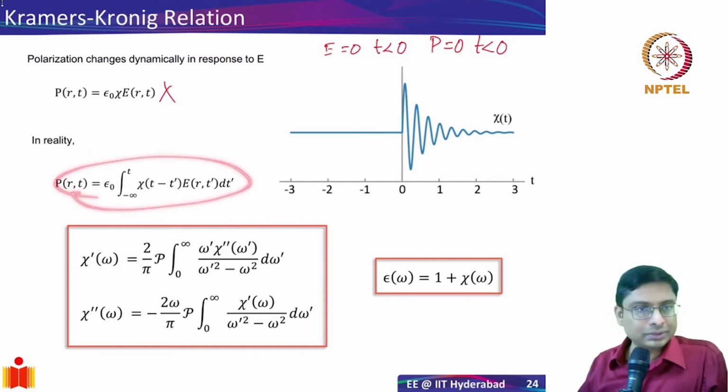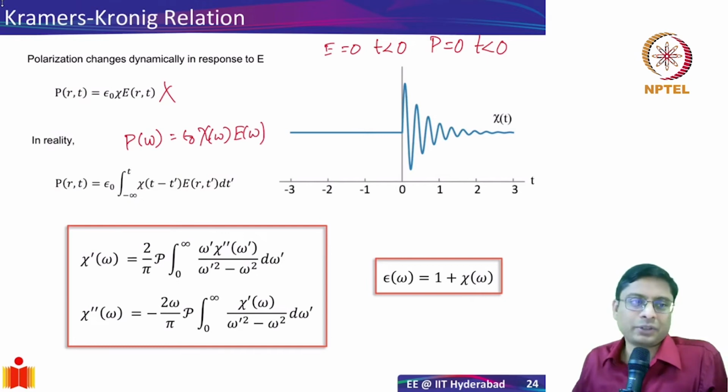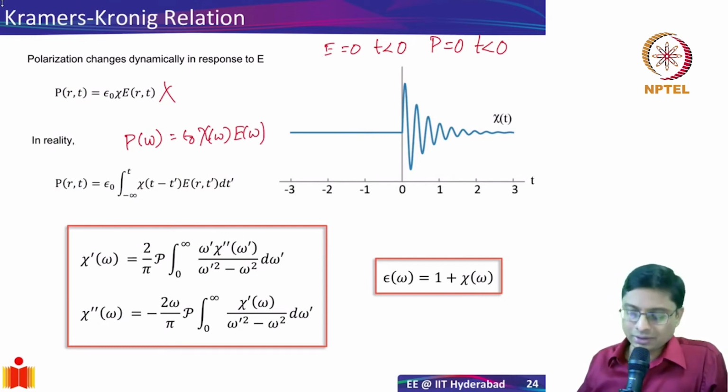Okay, so now, you can immediately recognize it's a simple convolution. So my polarization in the time domain cannot be a simple expression, it's a sum or an integral. But in the frequency domain, it's simple multiplication. Epsilon naught chi of omega E of omega. If I convert my electric field into the frequency domain and multiply it with the susceptibility, I'll get my polarization in the frequency domain.